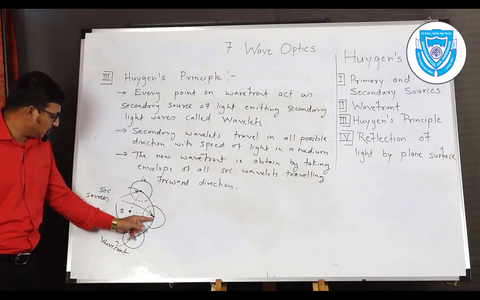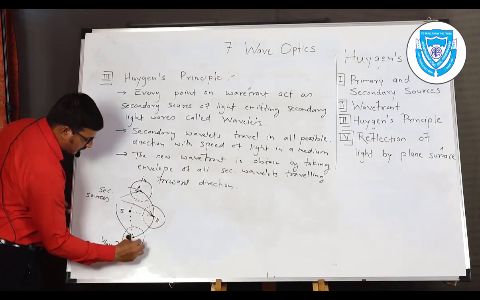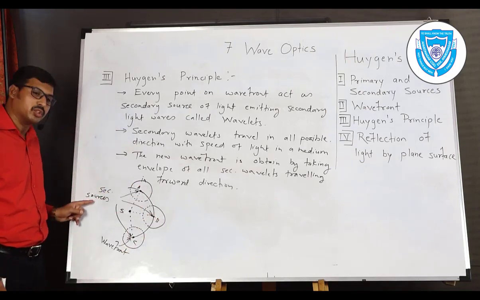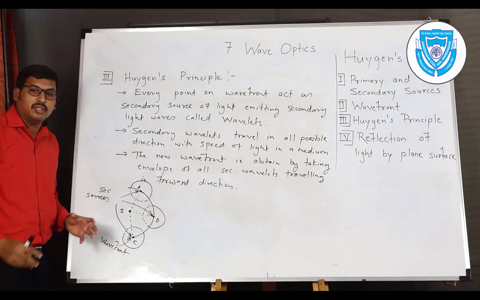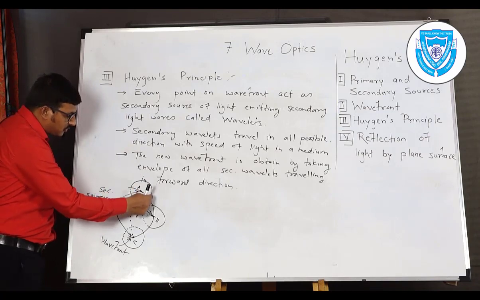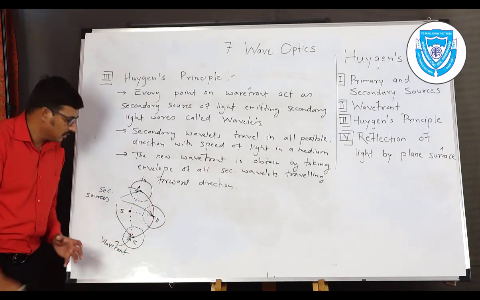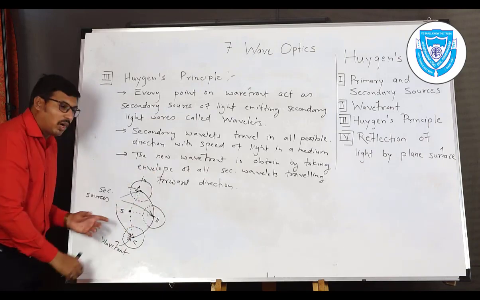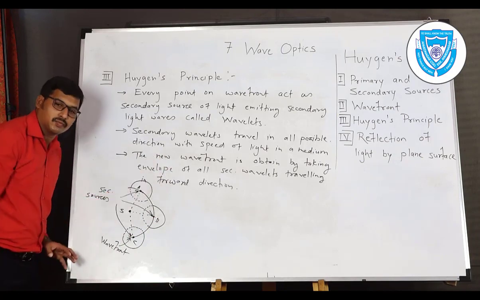So 1, 2 and 3, suppose point A, then B and C as secondary sources. These secondary sources produce the wavefront called secondary wavelet. Secondary wavelet means small wavefront. That small wavefront produced by secondary sources A, B and C in all possible directions.